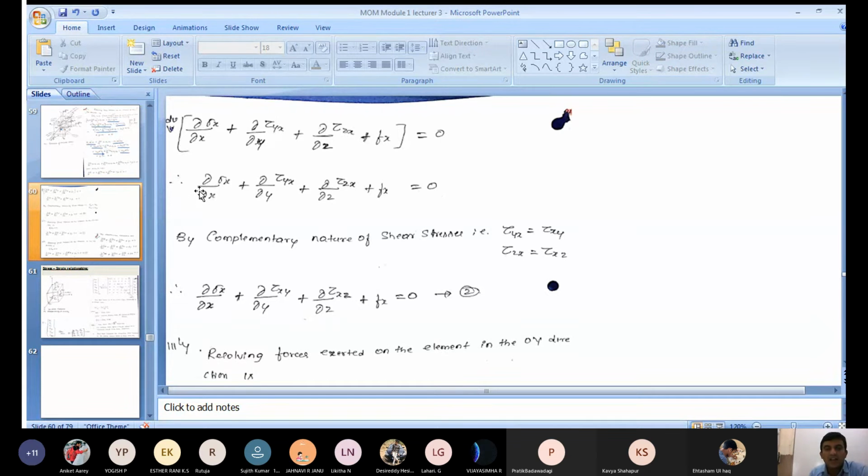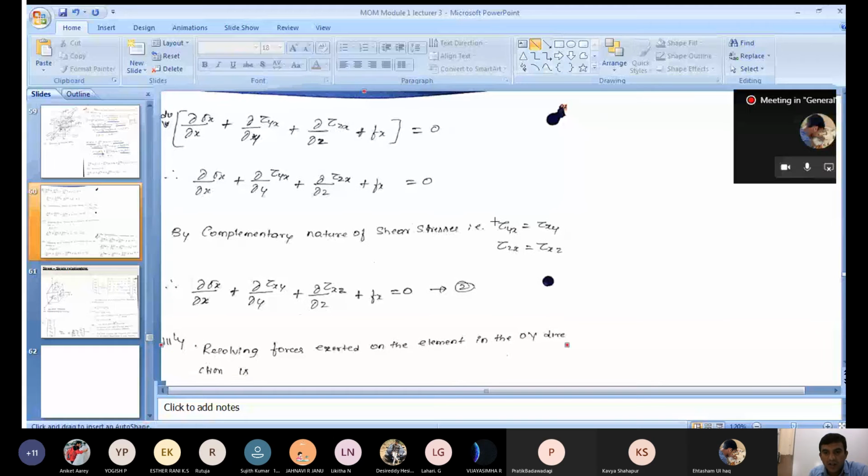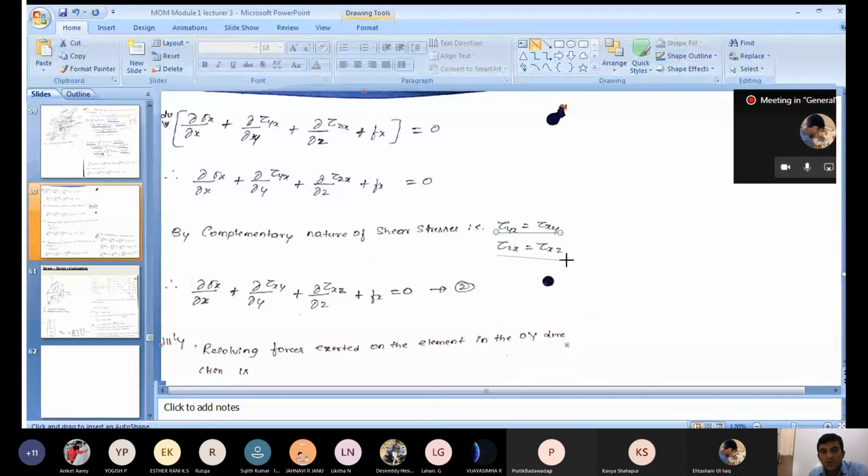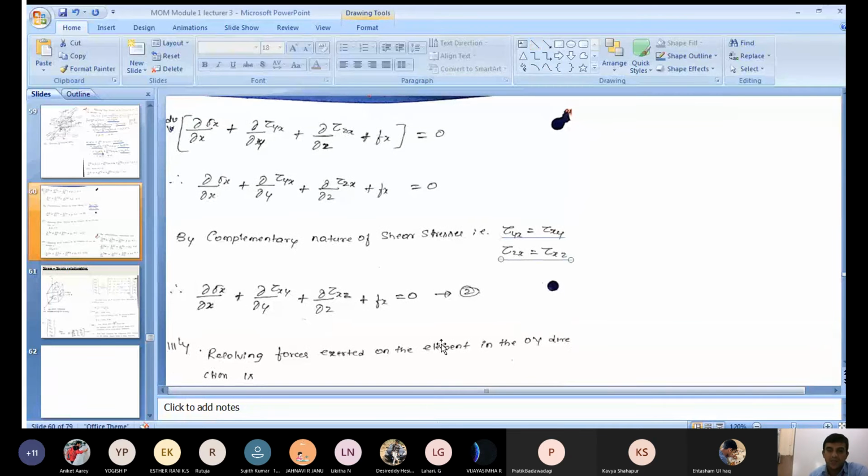We know the complementary shear stresses. What are the complementary shear stresses? You can see the complementary shear stresses are nothing but tau xy is equal to tau yx, and another one is tau zx is equal to tau xz.